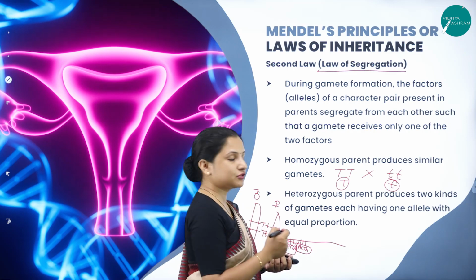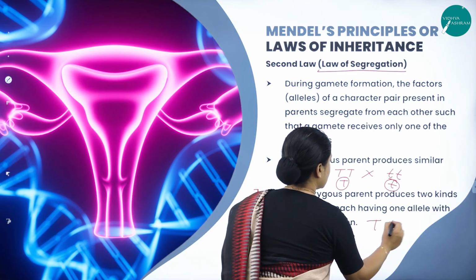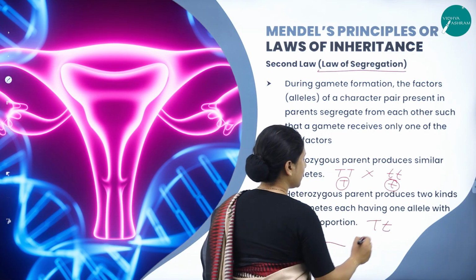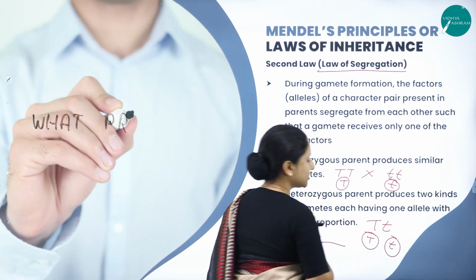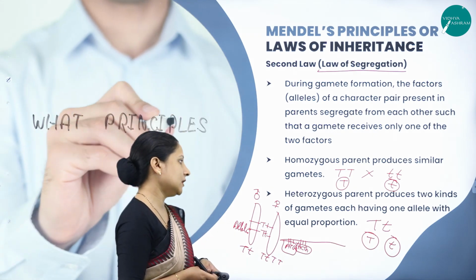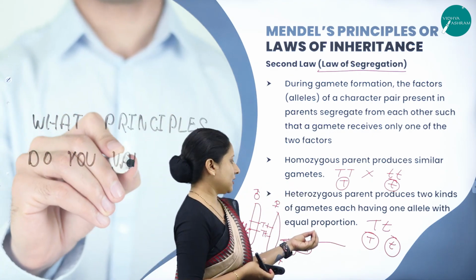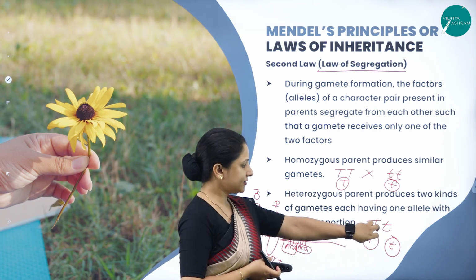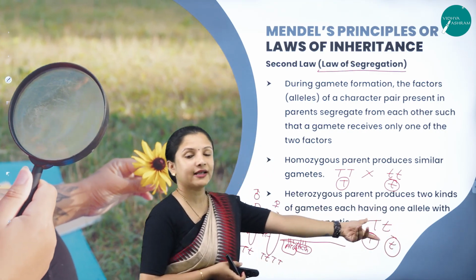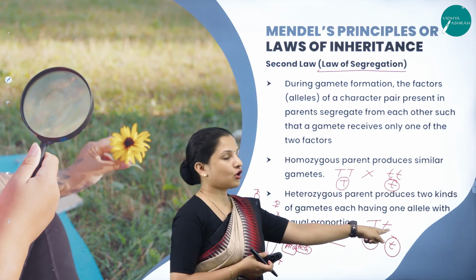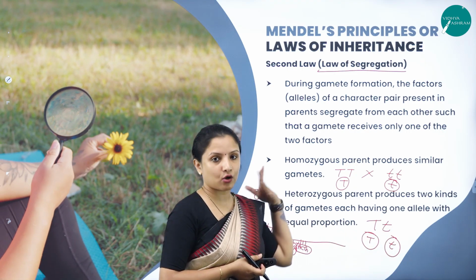Heterozygous parents produce two types of gametes. Heterozygous means Tt. Which two types of gamete will it produce? One gamete will be T, the other gamete will be small t. So it will produce two types of gametes, each having one allele, in equal proportions. This is also important. In the heterozygous, the tallness is the one that gets expressed, according to Mendel.